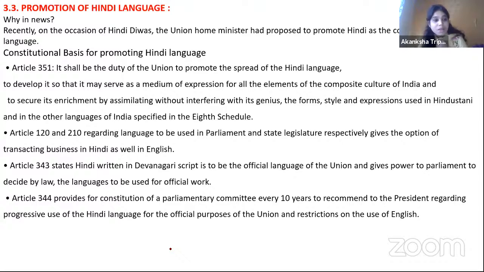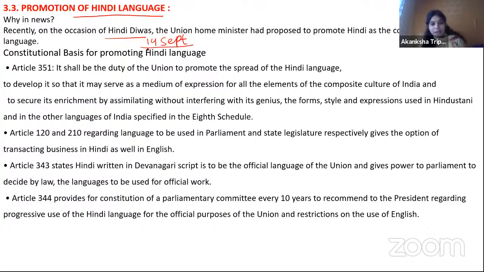Yeah. So the next topic is promotion of the Hindi language. Why was it in the news? Recently, on the occasion of Hindi Divas. Now, why is it celebrated on the 14th September?